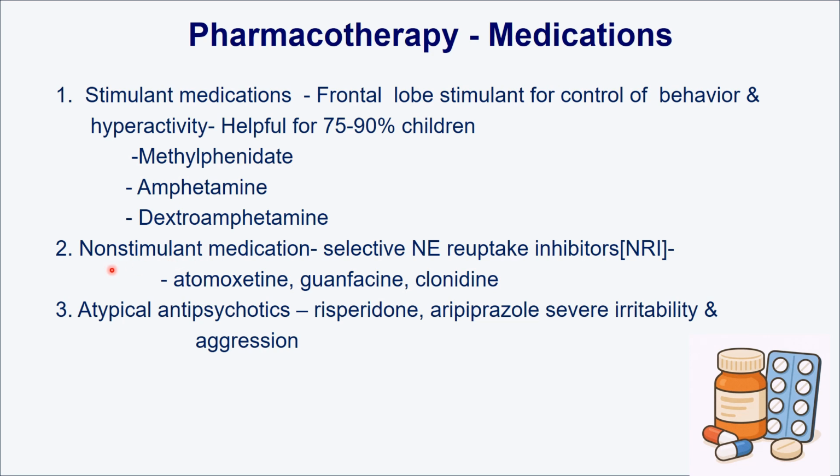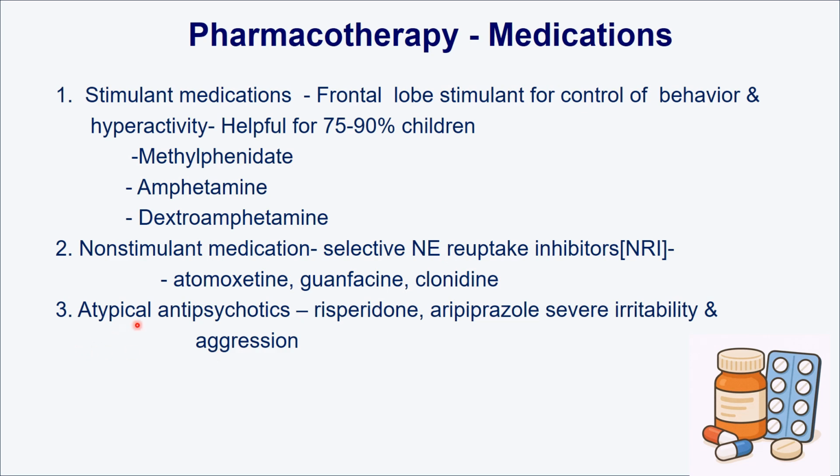Another group of drugs you use is non-stimulant medication. These are selective norepinephrine reuptake inhibitors, also known as NRI. The drugs commonly used are atomoxetine, guanfacine and clonidine. Atomoxetine is commonly used. This drug selectively blocks the reuptake of norepinephrine. That means the availability of norepinephrine is higher in the prefrontal cortex, and it controls the behavior.